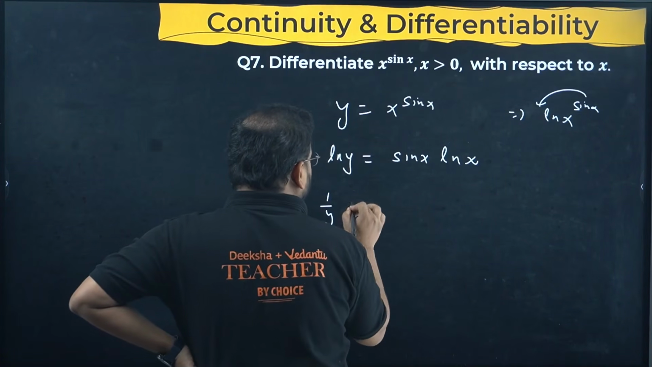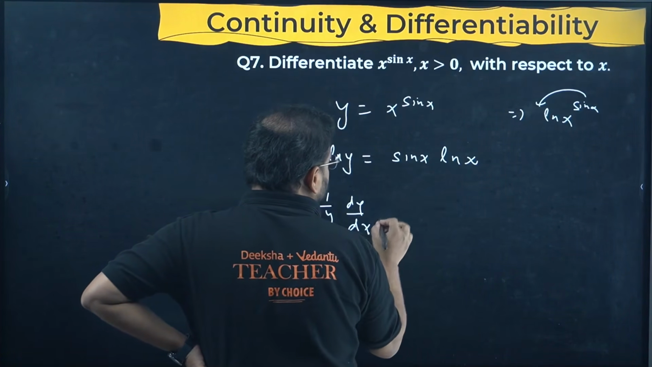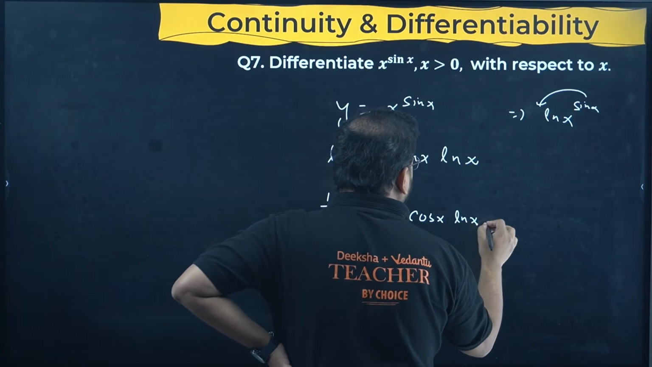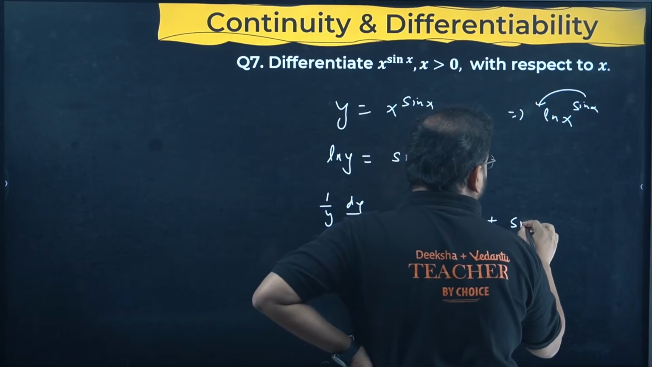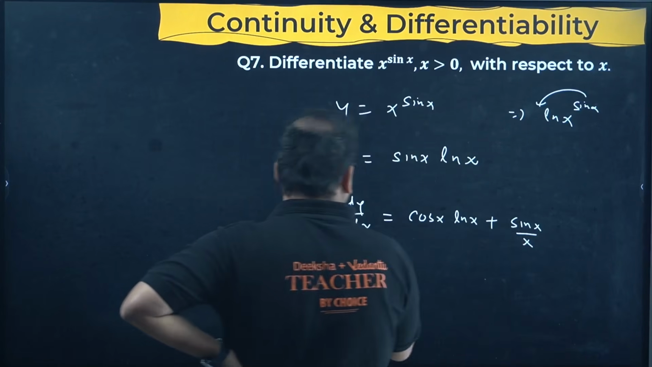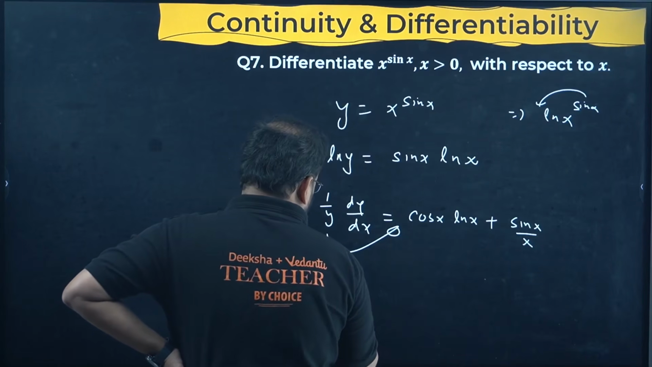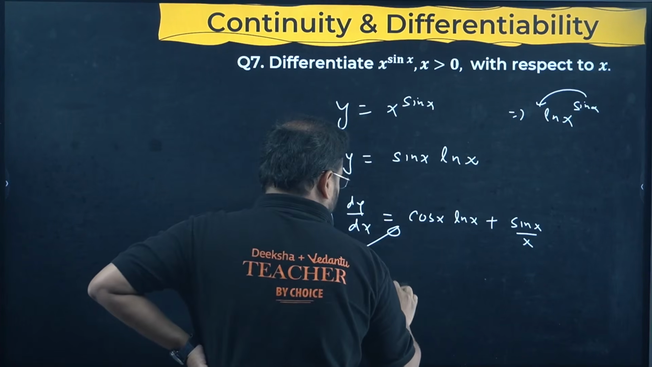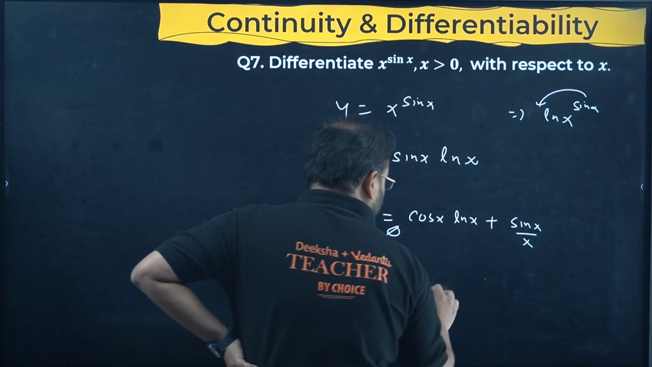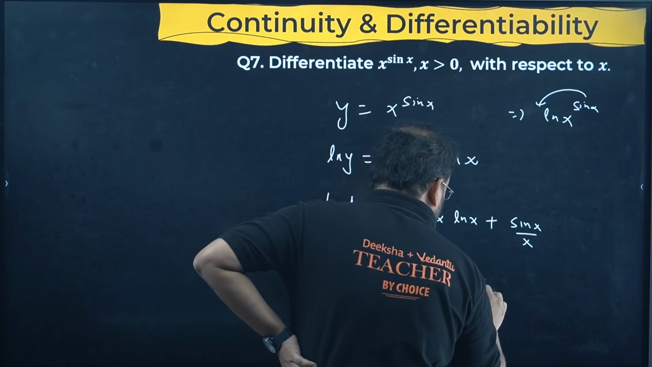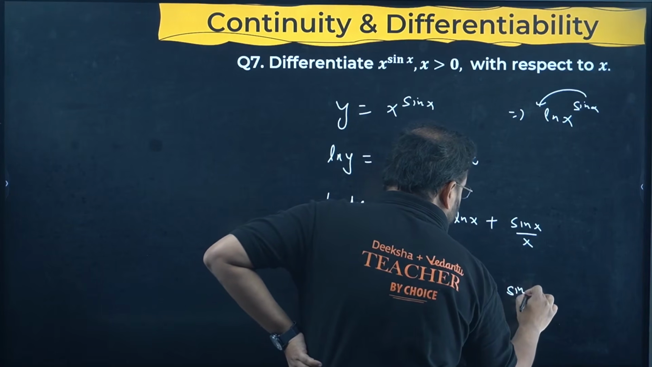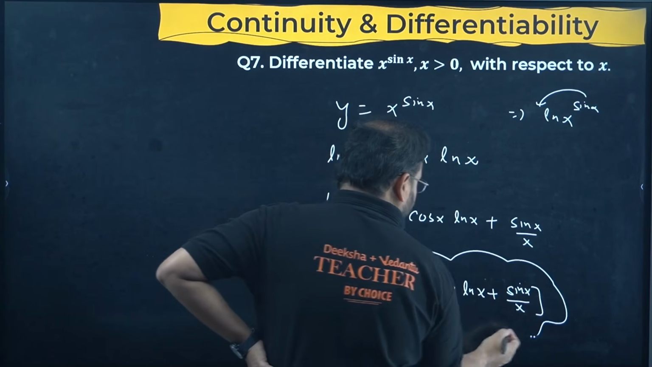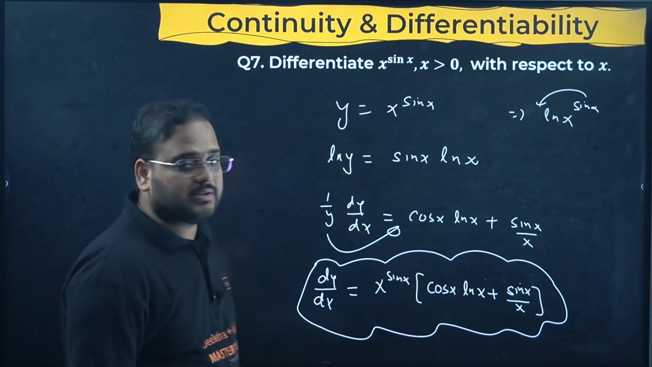You get 1 by y dy by dx. Over here, product rule. So cos x ln x plus sin x as it is, this time upon x. Bring y on this side. You get the derivative. What is the y value? X power sin x, cos x ln x plus sin x upon x. This is your answer.